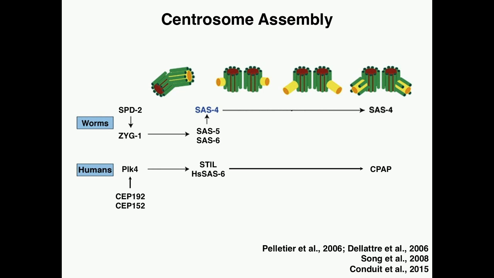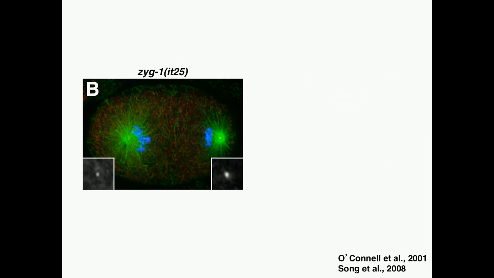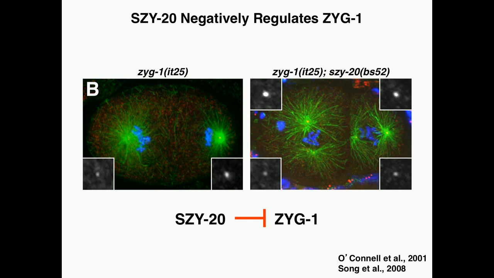One of these factors is the kinase ZYG1. Shown here is a ZYG1 mutant embryo that has undergone centrosome duplication failure marked by the presence of monopolar mitotic spindles. The SUSY20 gene encodes an RNA binding protein and was discovered to negatively regulate ZYG1, as loss of SUSY20 function in ZYG1 mutants restores centrosome duplication and bipolar spindle formation. However, the full molecular mechanism of this regulatory process is not yet well understood.